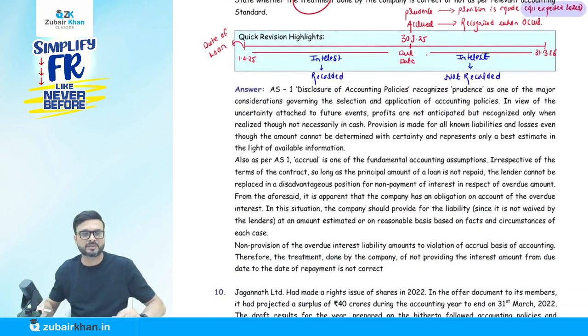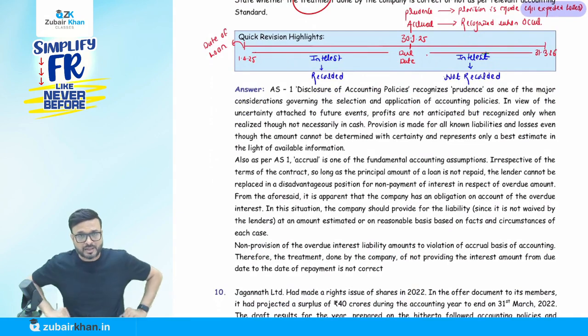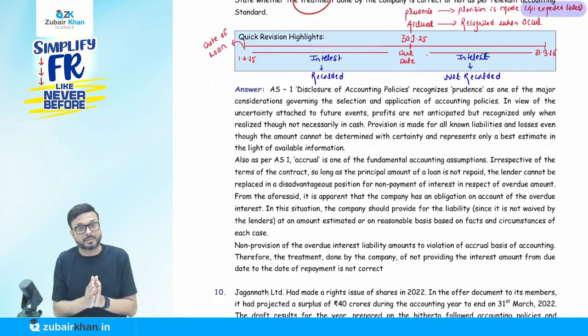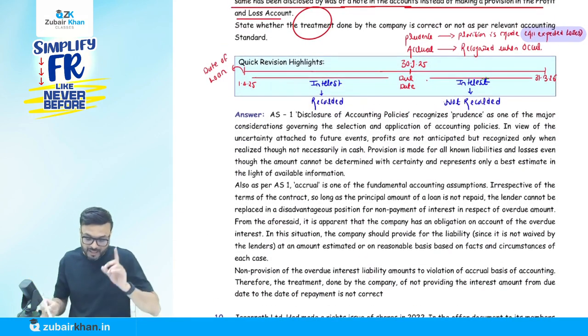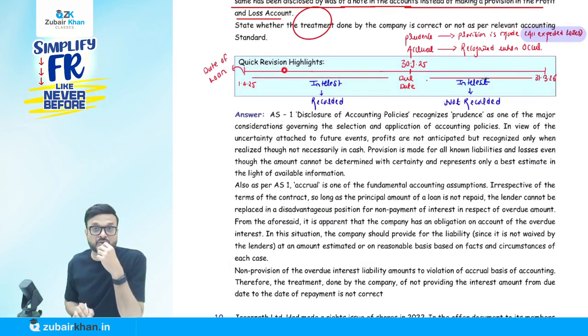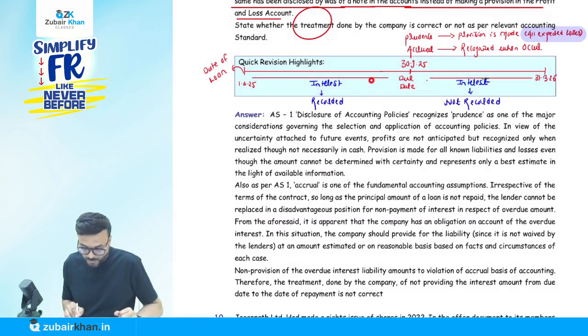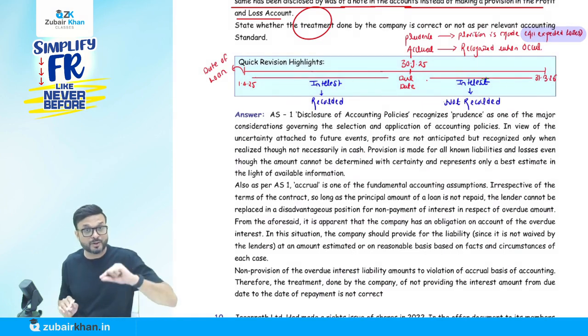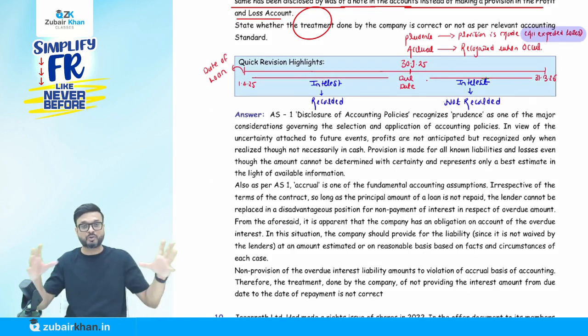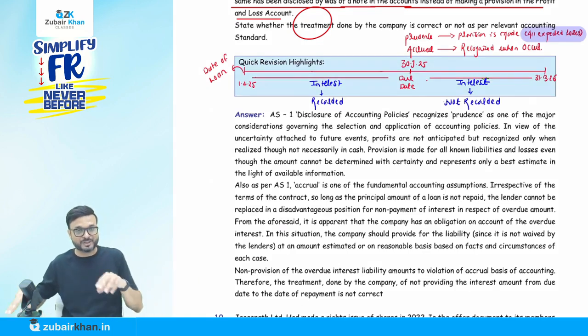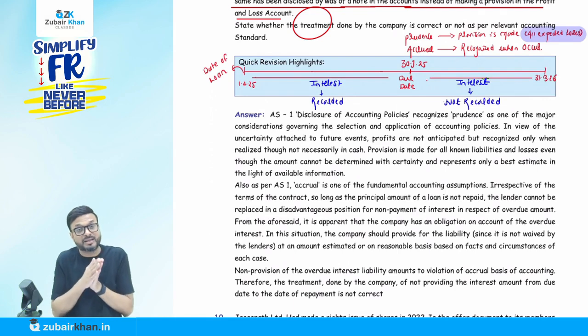As this is a revision lecture, I have shared the PDF with you. You can read the answer, but the concept I am mentioning. Remember that after every question, the quick revision highlights are mentioned there. So you can pause the video later when you take the printout and write down this point. When you do the revision before the examination, suppose today you have a paper at 11 o'clock or 2, what is done in the morning?